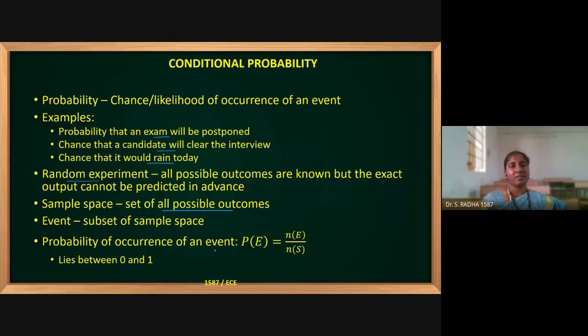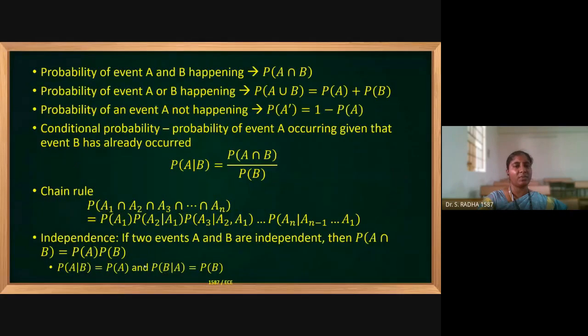Probability of occurrence of an event. When we say an event occurs, probability of E means event occurs, it is the number of favorable chances divided by total number of chances. So favorable outcomes by total outcomes. This is the basic formula for probability of any event. And this will be definitely between 0 and 1. And if we add all the probabilities in one sample space, it will be equal to 1.